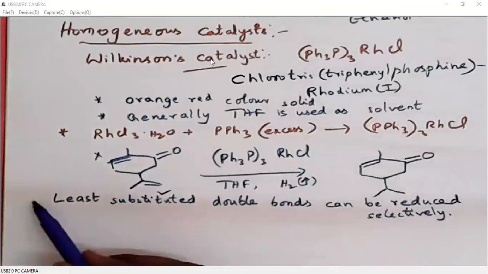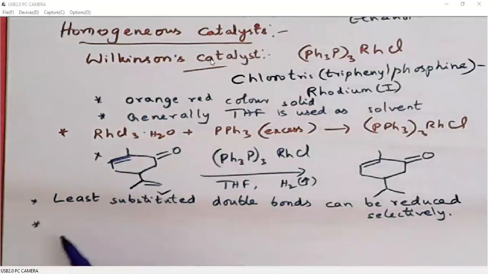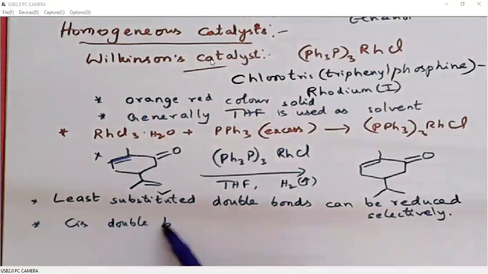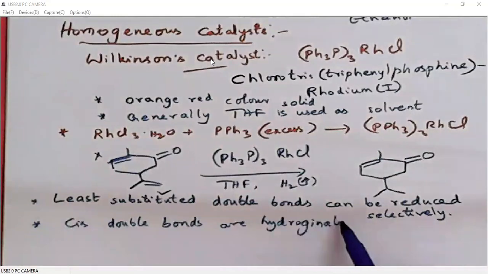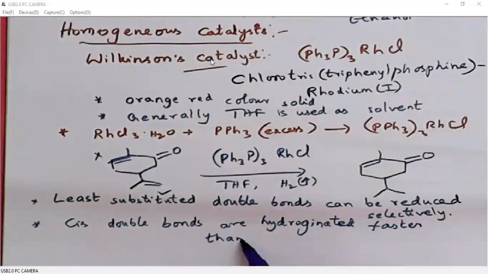And another important point: cis double bonds are hydrogenated faster than trans double bonds.